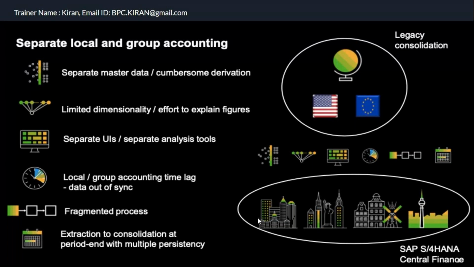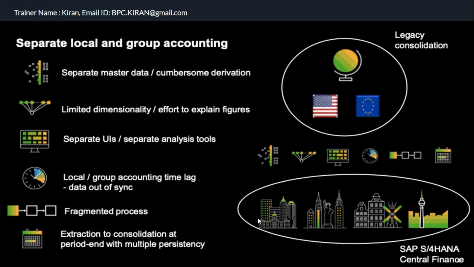Intercompany matching and reconciliation used to take 3 or 4 days. And converting local currency to group currency, those settings might take 1 day to perform all those things. So what did SAP do?